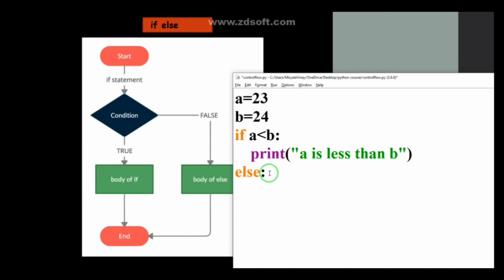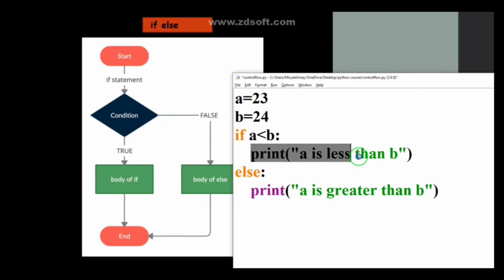So I am writing else, and I am also writing a colon, and after hitting enter, you can see our cursor has automatically entered the else block, and it ignores these white spaces. And I am writing here: print a is greater than b, like this. I am mentioning a condition, that is a less than b. Is 23 less than 24? Yes, of course it is true. That is why it will execute this statement. If this condition is false, the cursor will ignore this statement and come to the else block, and that will execute like this.